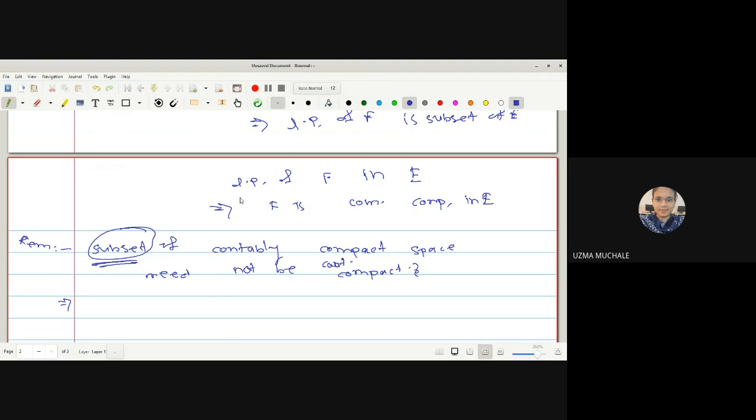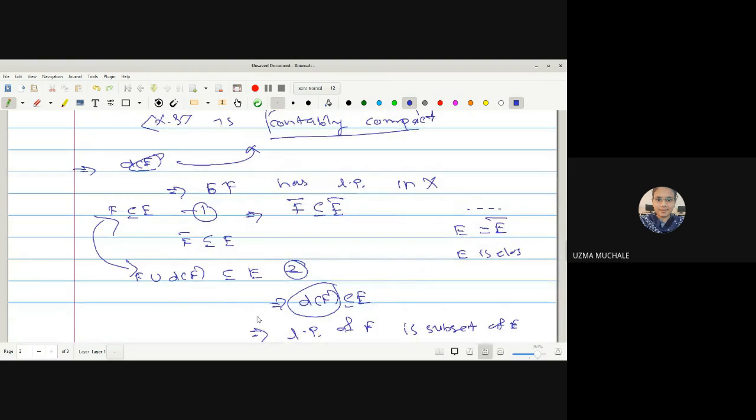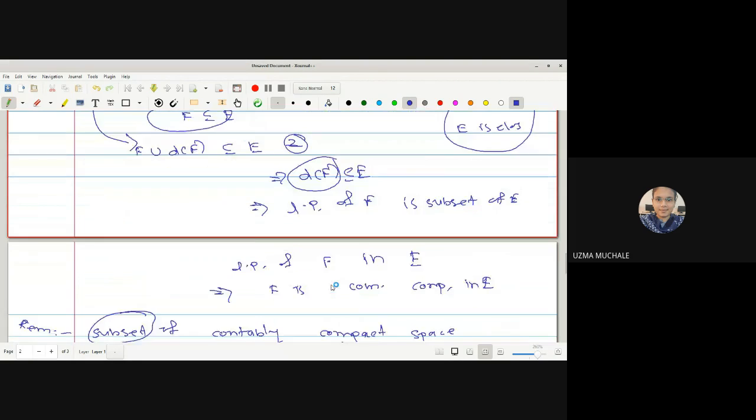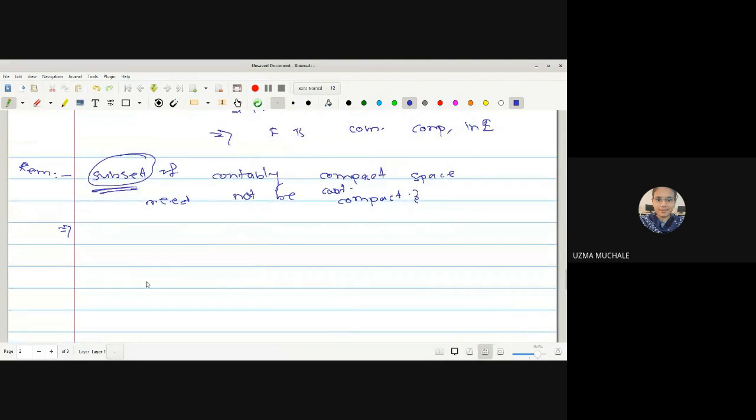Why is this so? Because you can see that we use this property of a closed set here. If it is closed, then only we can say F bar is contained in E, because initially we have F bar contained in E bar, but given that E is closed, E bar is equal to E. That's why from equations 1 and 2 we arrived at this conclusion. But if E is not closed, we cannot use the condition that E is equal to E bar. So the remark is that a subset of a countably compact space need not be a countably compact space.